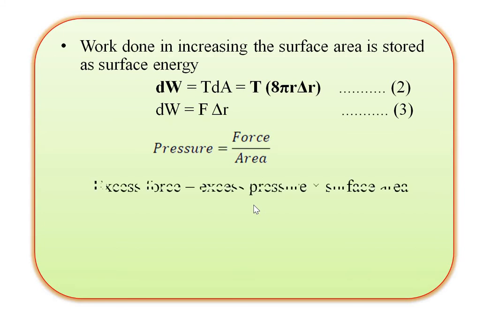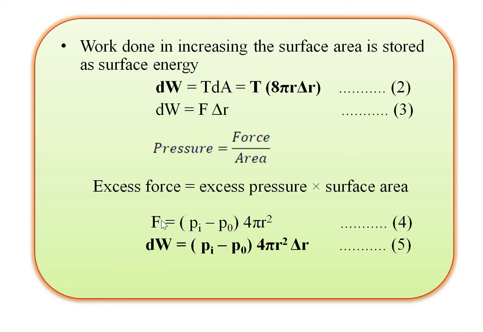That means excess force is equal to excess pressure into the surface area. The excess pressure, as we saw in the last slide, is Pi minus Po. So putting the value in the equation, excess force F is equal to excess pressure, Pi minus Po, into the surface area, 4 pi r square. This is equation number 4.